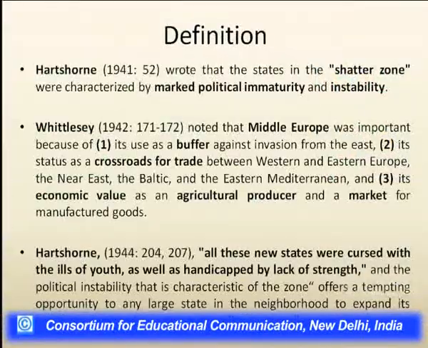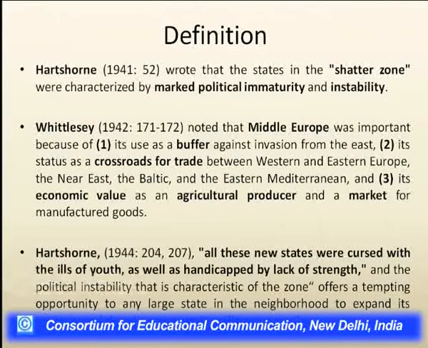So different countries try to attract the attention of foreign countries to gain particular resources. And what is the definition of the shatter belt? As Hartshorne wrote, the states in the shatter zone or shatter belt were characterized by marked political immaturity, because these states are very much politically immature and instability is very prevalent in those regions.